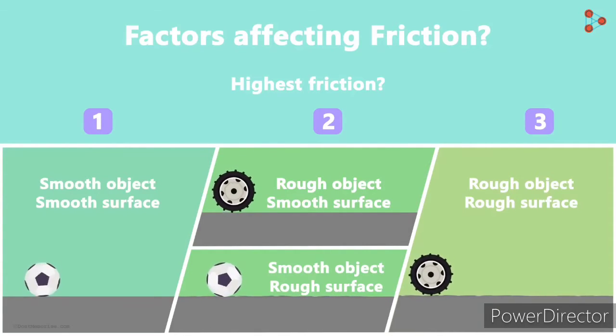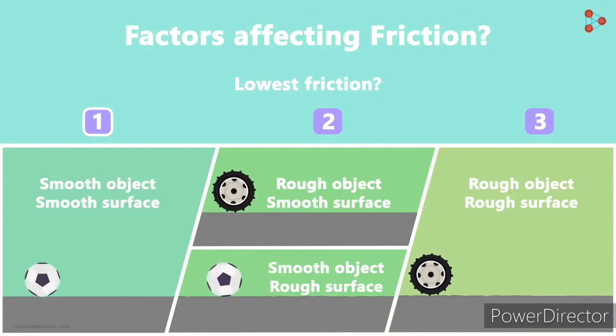Intuitively, you will tell me that in the third case, the force of friction will be higher than these 2 cases. And in which situation will the force of friction be the lowest? It'll be the first case as both the surfaces are very smooth. Though there will be friction here, it will be lesser than that in the other 2 cases. If we just look at these 3 situations, we can say that the force of friction increases as we go towards the right. So can you tell me the first factor on which the force of friction depends?